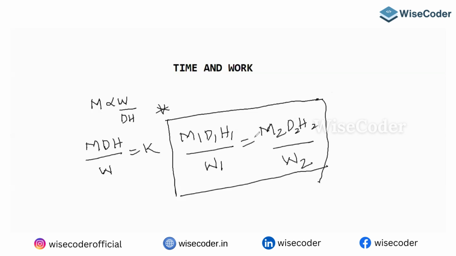Please remember this formula. This formula will help you a lot. So this is all about the relationship between men, days, hours and work. Let's get into the questions.